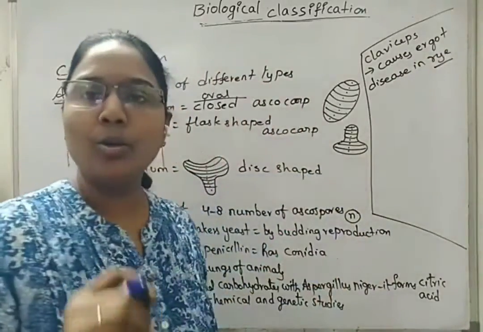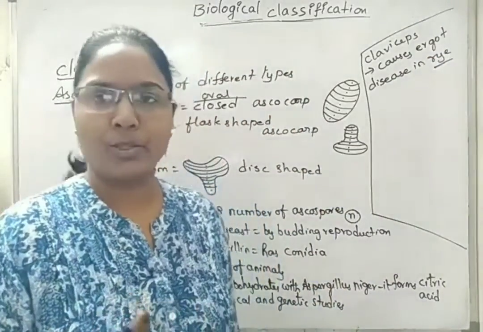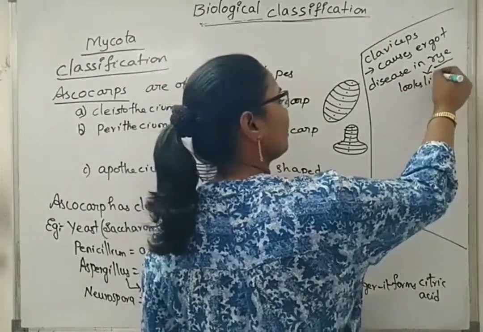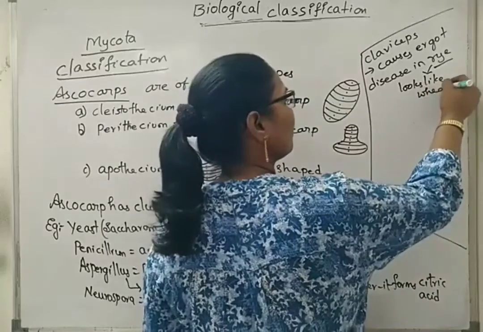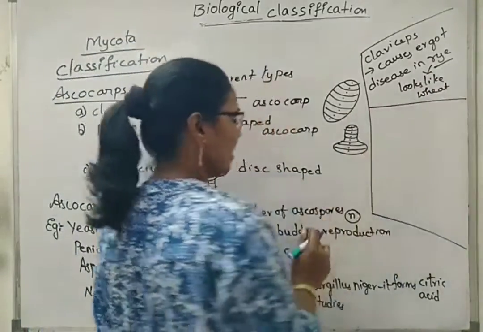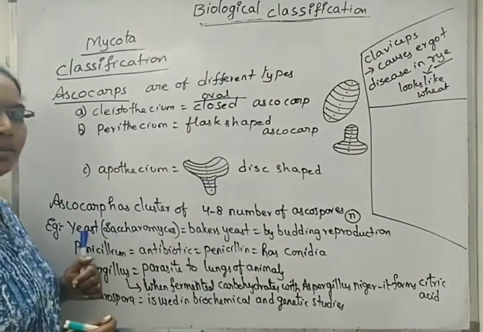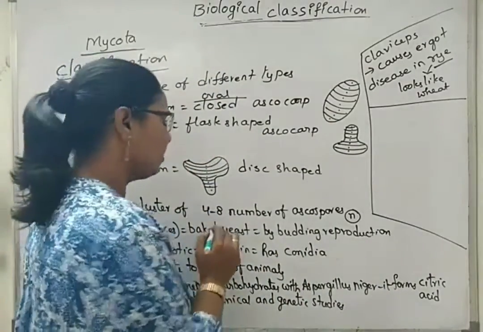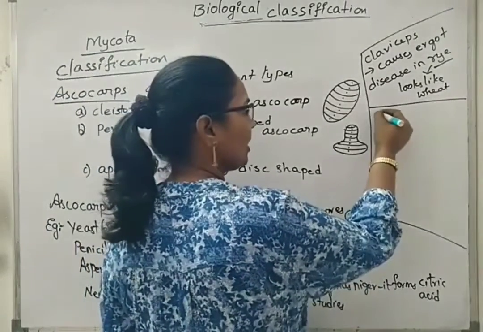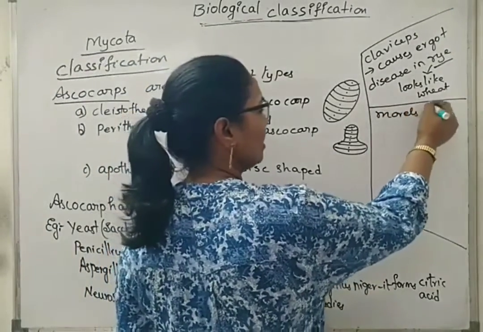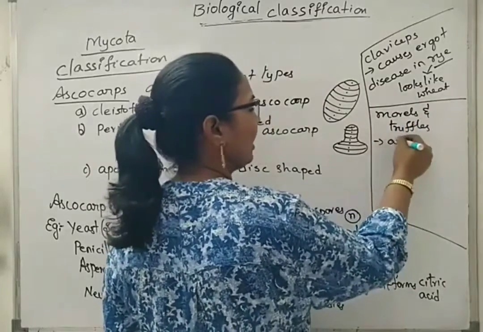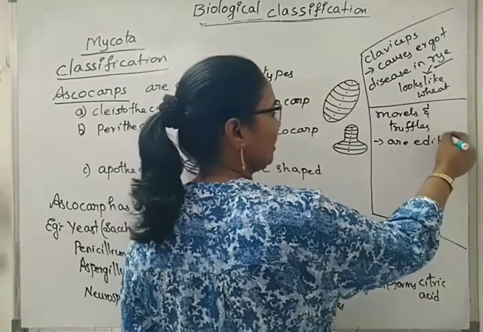This rye plant looks like wheat, but it is not wheat. Up to here, we have seen yeast, Saccharomyces or baker's yeast, as the edible one, because we use it in bread preparation. Other varieties, morels and truffles, are also edible. Even yeast is edible.